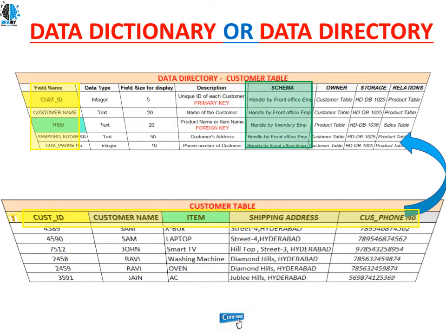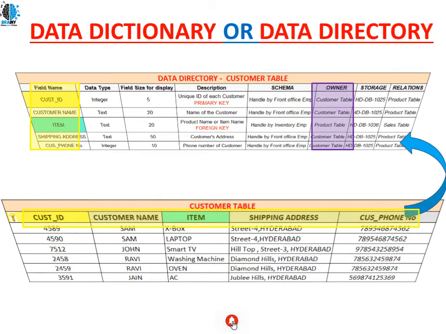Next, schema: who is going to handle this and who has created it. The front office employees are going to handle the customer ID, they are going to generate the customer ID. Customer name they are going to enter. Coming to item, who is going to enter the entries into the database about how many products have reached the organization, how many products they have produced? All these details will be handled by inventory people, not by the front office employees.